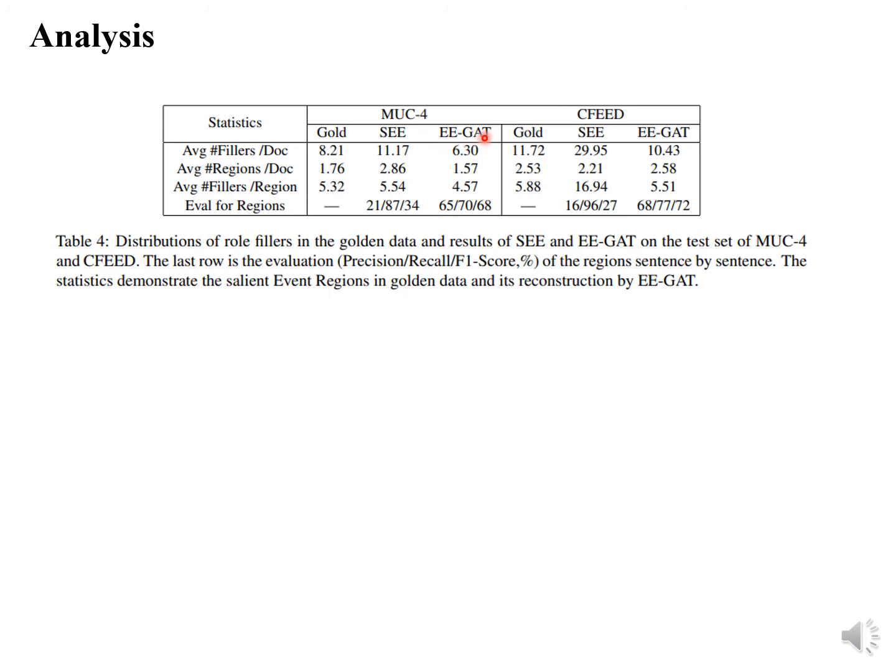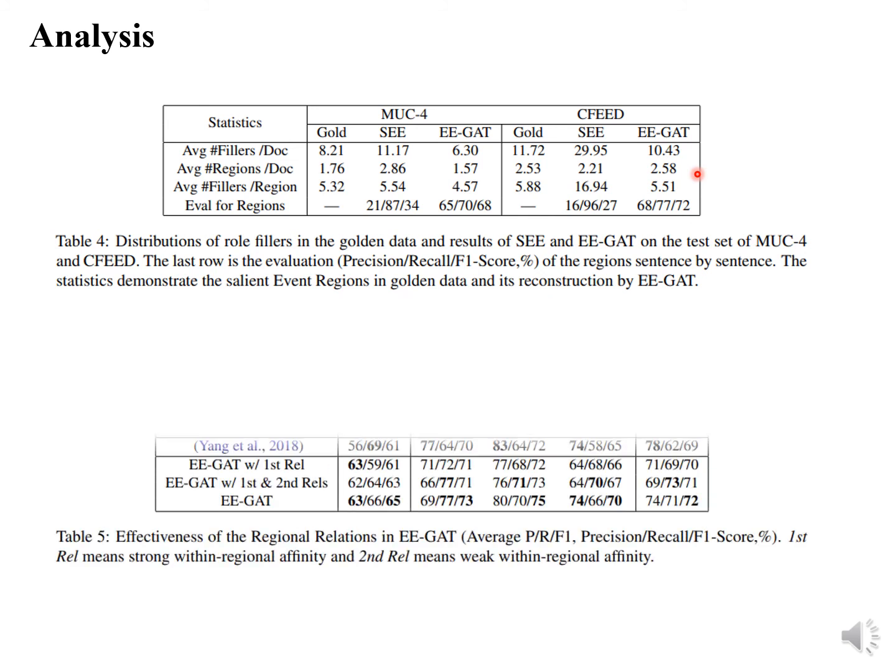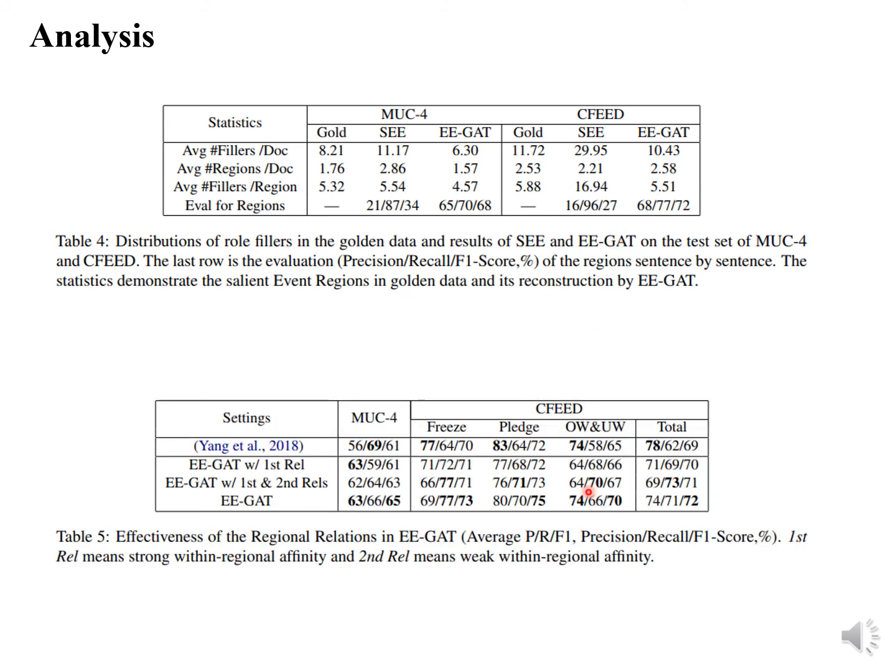But after our model EAGT, we can reconstruct those numbers back to normal. The same thing also happens to our Chinese dataset. Besides, we also find that the more edges or relations we utilize in our model, the better the performance on both of the datasets. So that's the analysis.